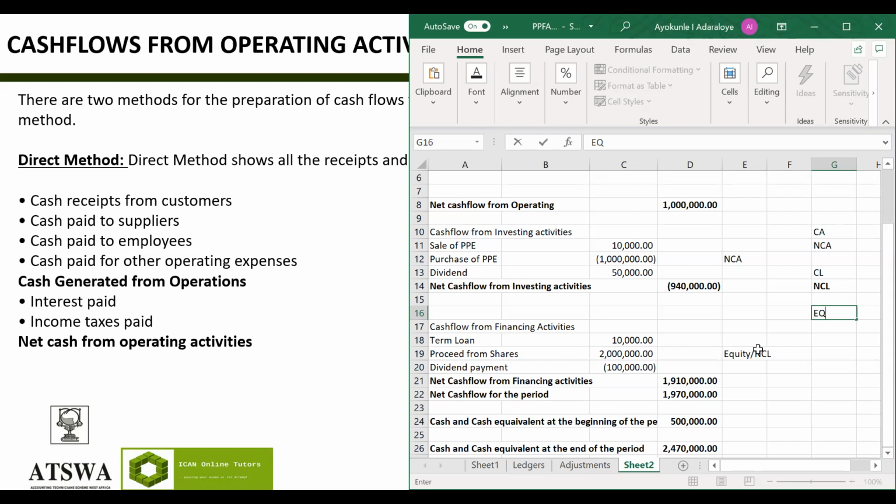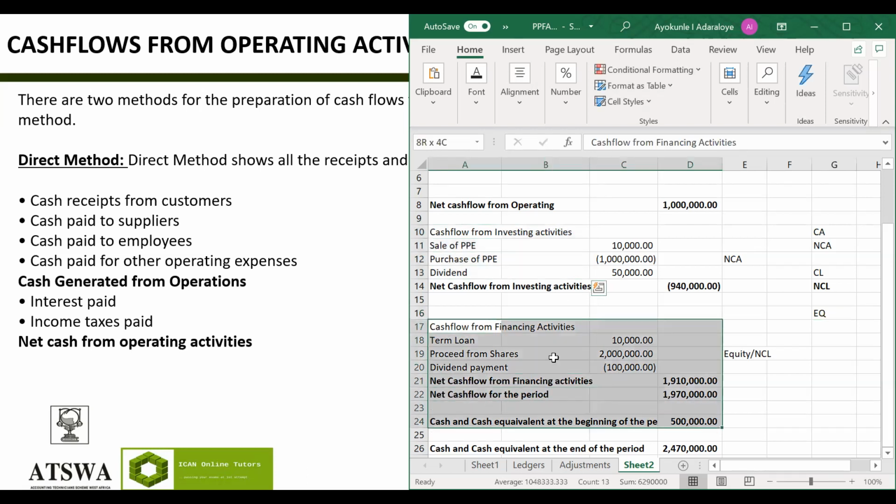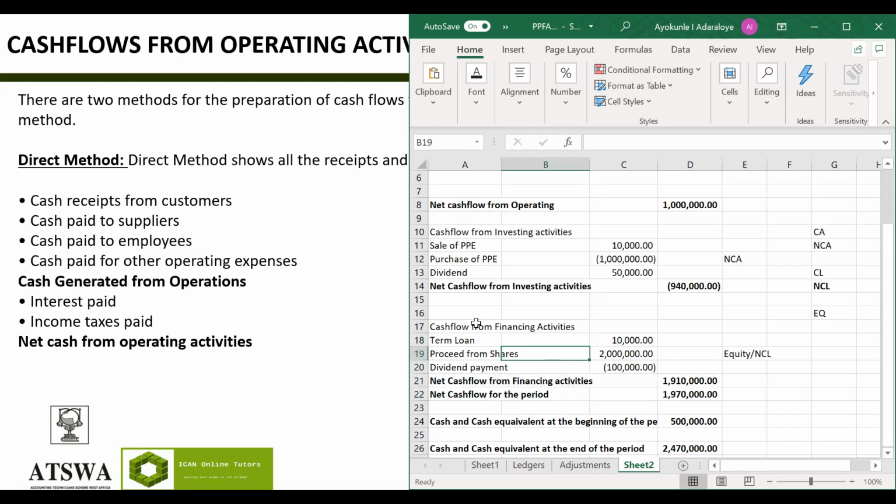Another way that I used to remember it: once I remember either investing or financing, I told you, once you remember one of these two, you'll be able to solve what operating is. When I remember what financing is, I'll get the rest. So financing, bank gave me money.